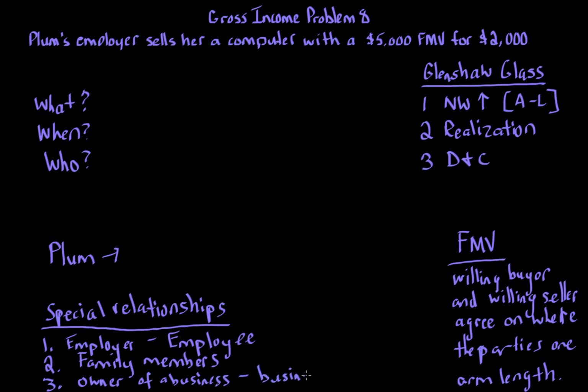So really, what we're talking about here is if you are a shareholder in a corporation and you control the corporation, let's say you're a wholly owned shareholder, the only shareholder, you own 100% of the corporation, and there's some type of event going on between the corporation and that shareholder. And we know now, after watching these videos and from previous discussion, that corporations are separate from their owners, but for tax purposes, it is a special relationship.